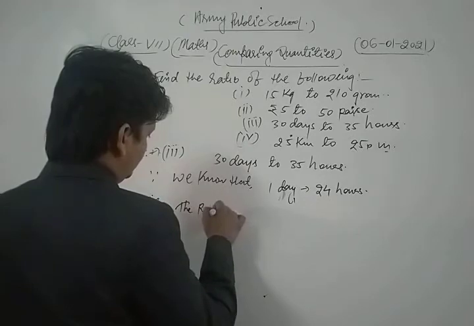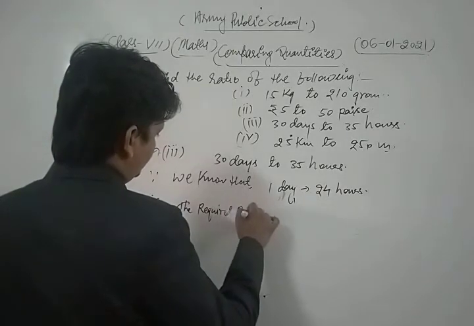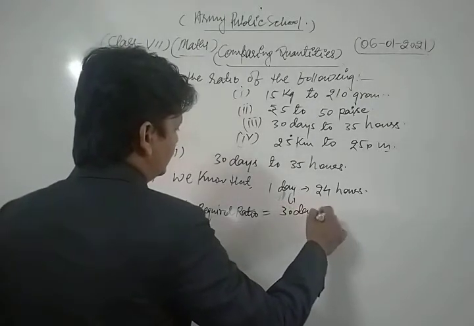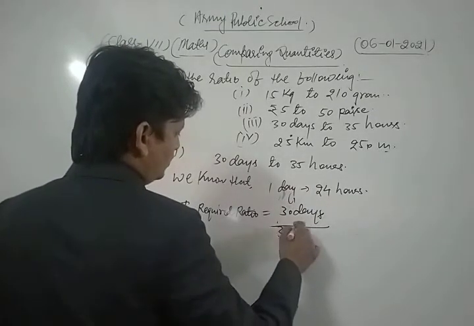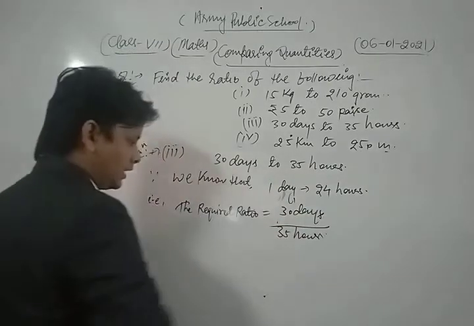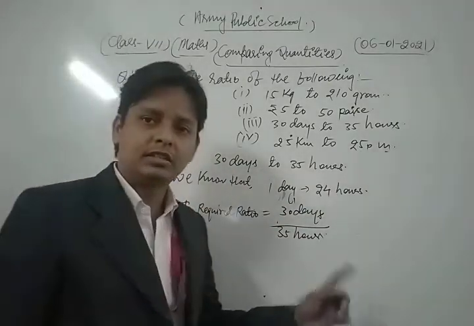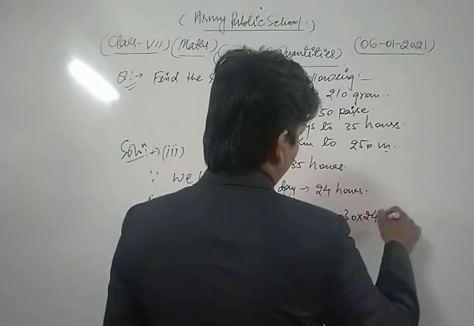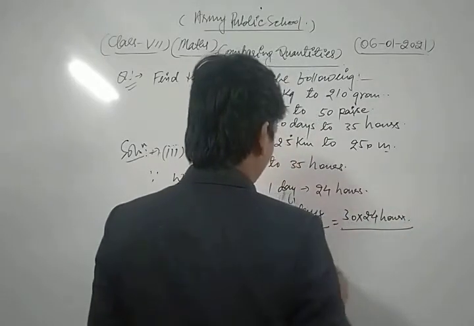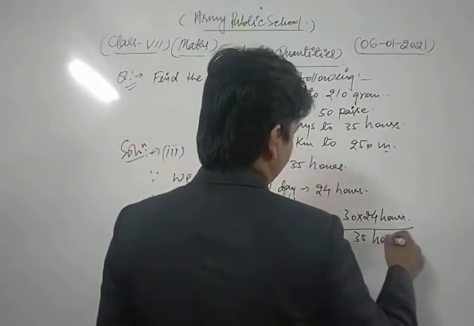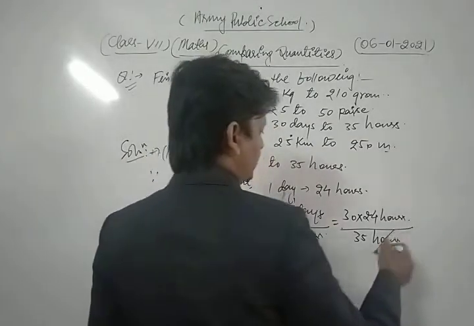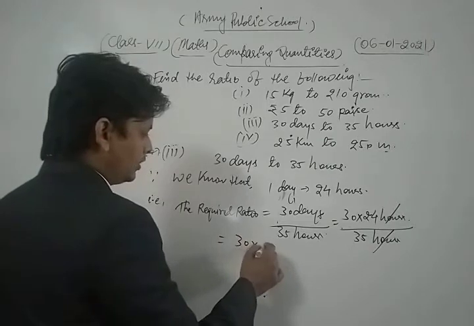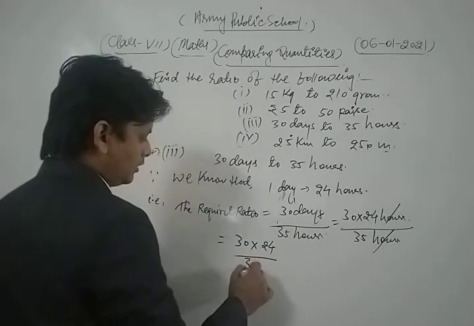That is the required ratio. The required ratio is 30 days to 35 hours. So first of all we convert it into the same unit. So we can write 30 into 24 hours upon 35 hours. Now hours cancel each other, so we get 30 into 24 divided by 35.